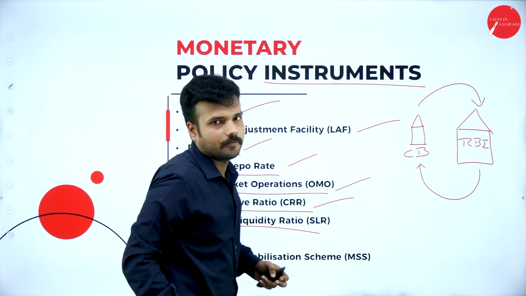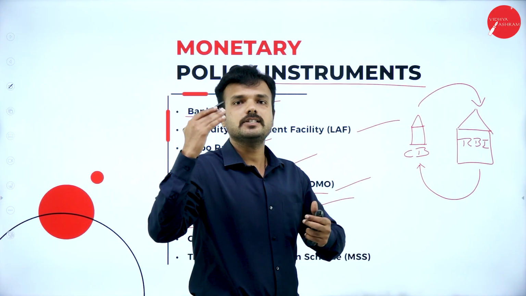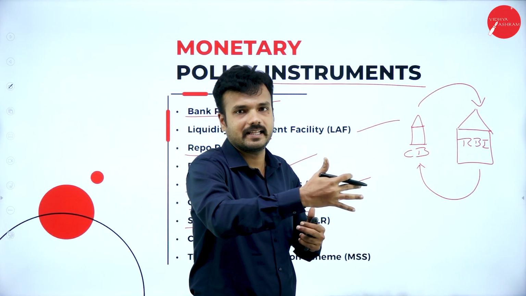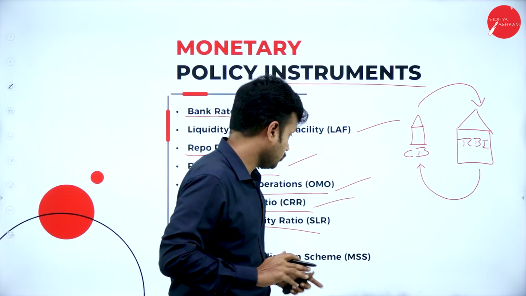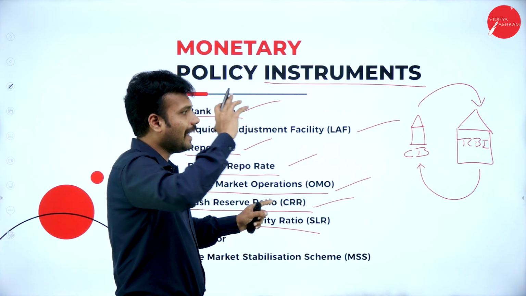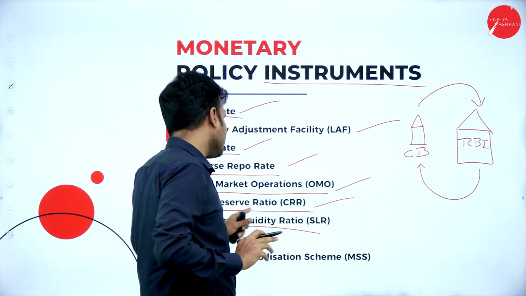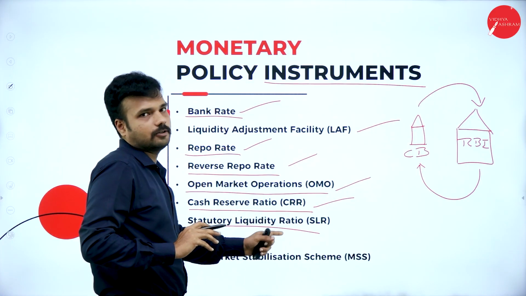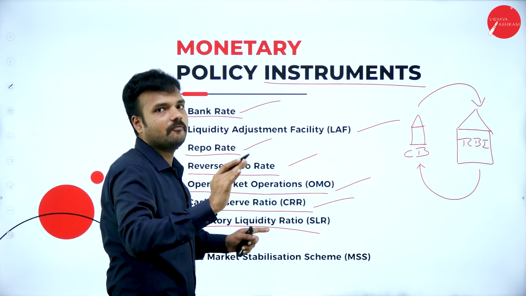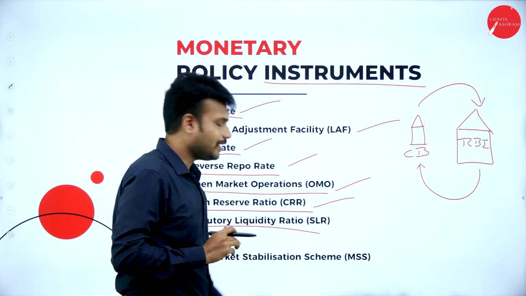Statutory liquidity ratio. This statutory liquidity ratio is a fixed percentage of amount which a banker must keep with himself for future uncertainties. Please don't get confused between these two topics. Number one, cash reserve ratio is the percentage of amount that the bank keeps with the Reserve Bank of India for its future uncertainties. And statutory liquidity ratio is the proportion of amount that the commercial bank keeps with itself. That we call the statutory liquidity ratio.